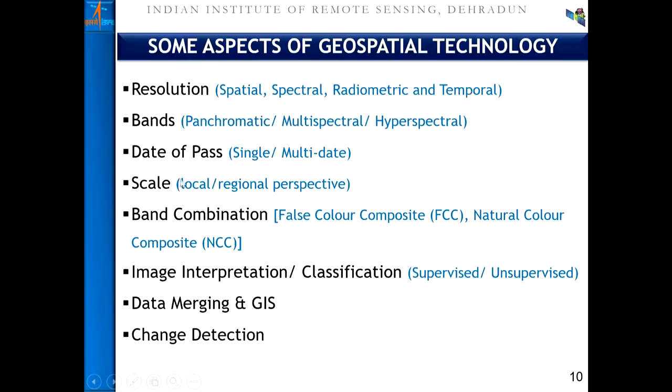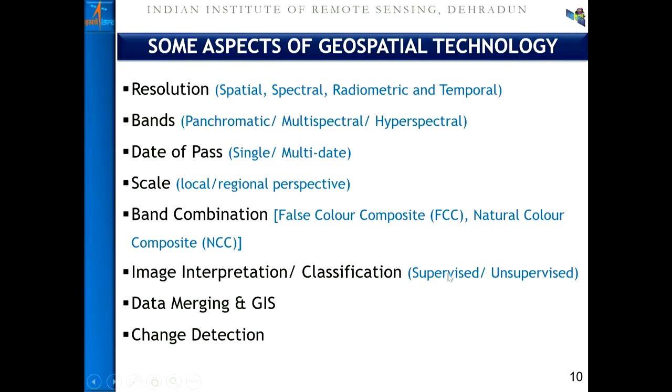Then comes the band. Band means panchromatic, multispectral, or hyperspectral. Again, the next issue is the ideal date of pass for utilizing the satellite data for information extraction. Next is the scale. That scale will decide whether one is going for the perspective plan, the regional plan, the development plan, or the local or site-specific plan. The next issue is the false color composite or the natural color composite. And then the information extraction.